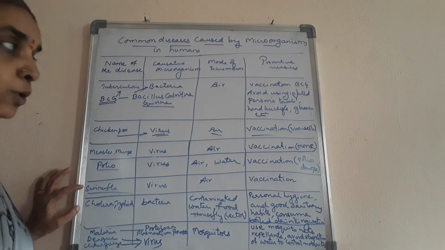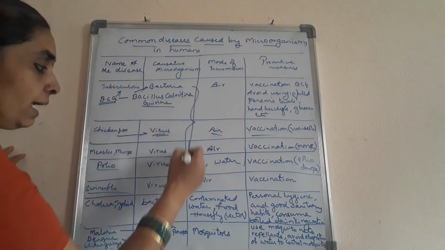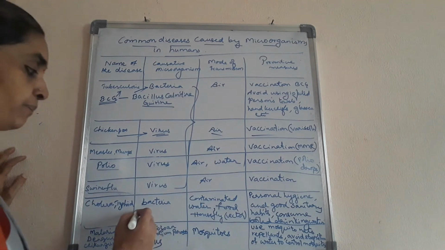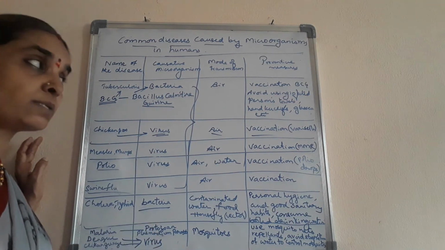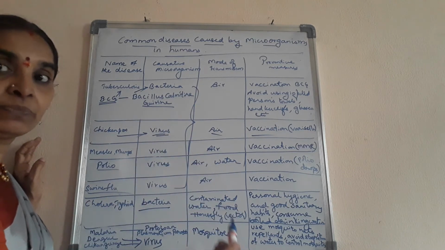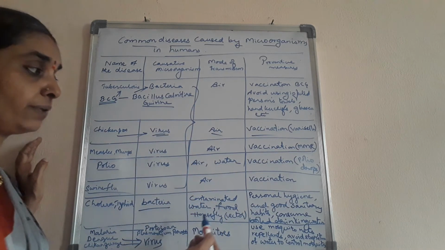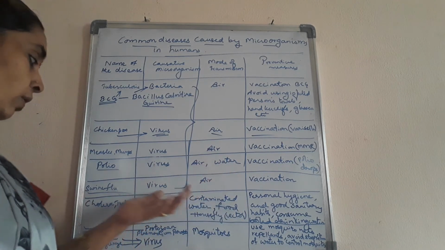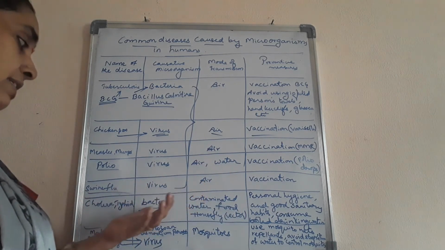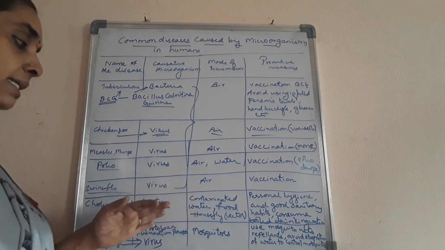Next, coming to waterborne diseases. These were the airborne diseases, whereas cholera and typhoid are waterborne diseases, since they are transmitted by polluted water. Through water they are transmitted. So how is it transmitted? Contaminated water.